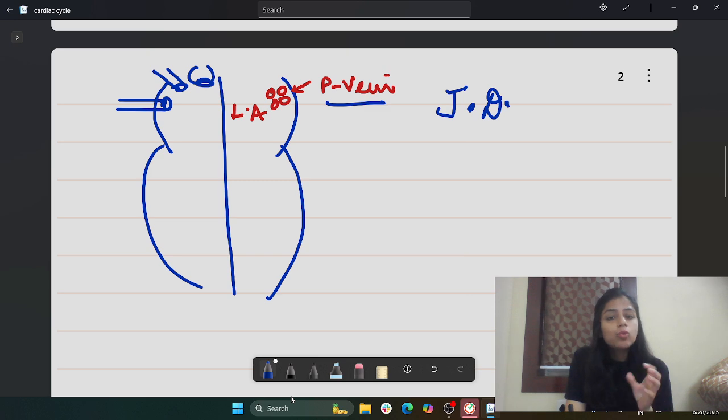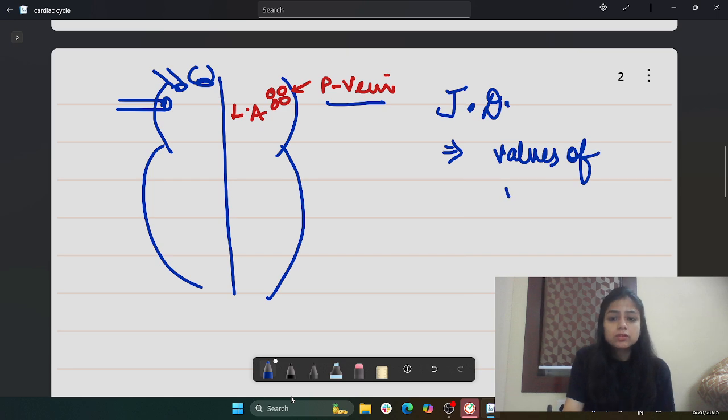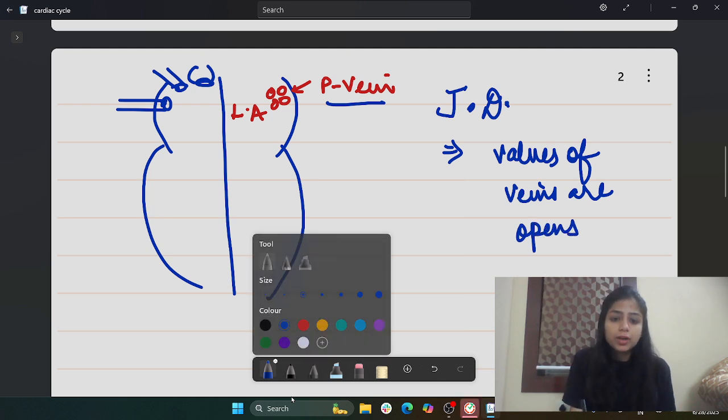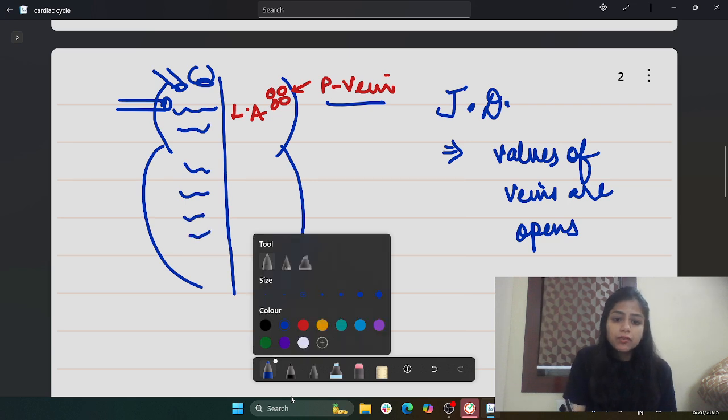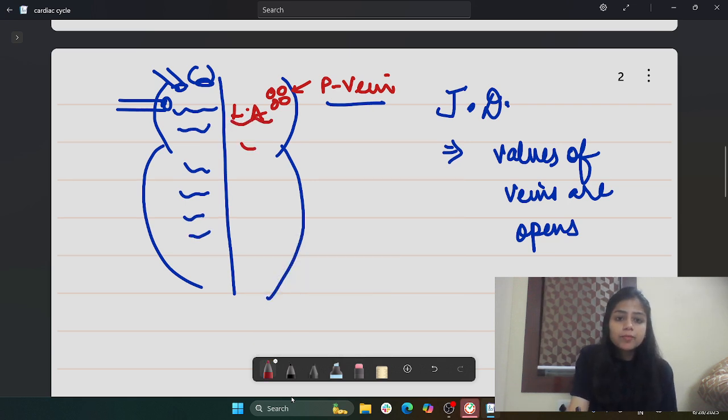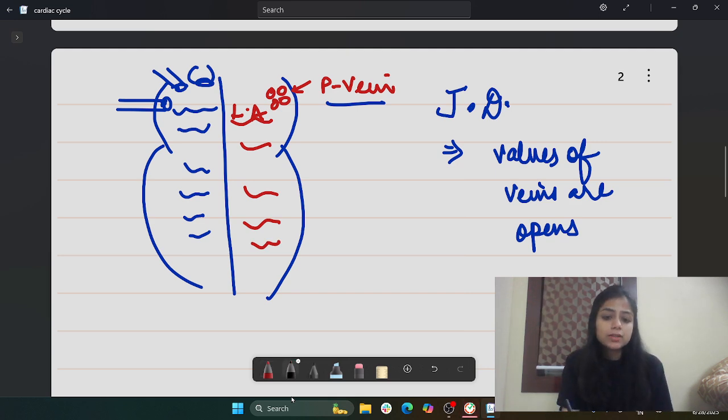So at that time, what we should know is that the valves of the veins are open, and thereby they will allow the entry of blood: the deoxygenated blood fills the right side, whereas here it will allow the filling of oxygenated blood. A question can come to your mind: ma'am, there was a presence of valves.